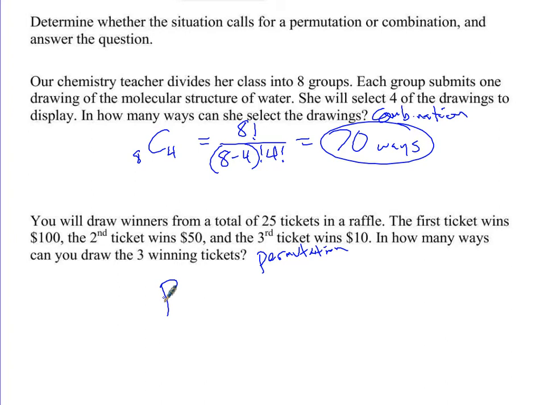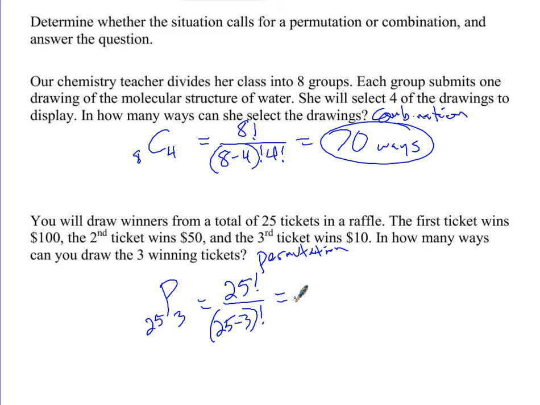So I write the P, and then there's 25, and we're choosing 3 tickets. So the permutation formula then says factorial divided by factorial equals.